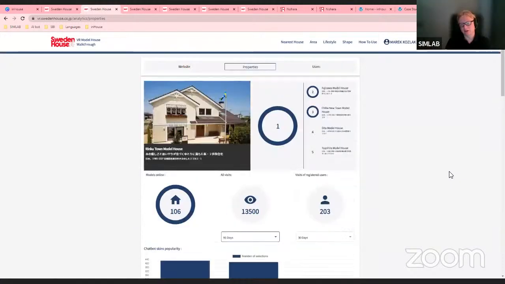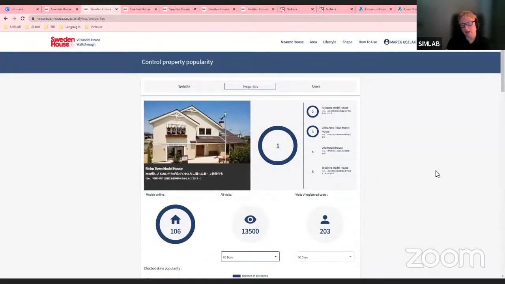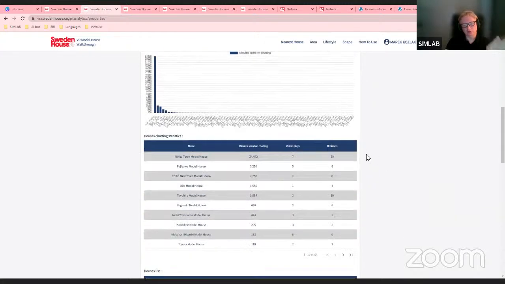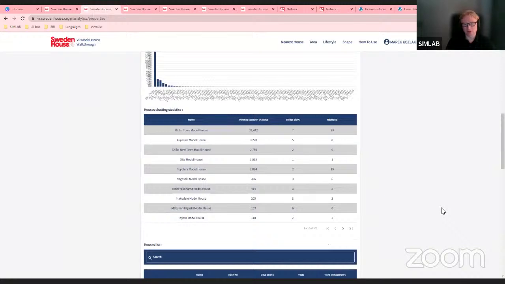But what's really important here, also, is that you can see the connection between them. What customers ask is listed here, between which models they are swapping, because that is what matters most to them: the redirections. Exactly. This is the most important data for the customers because that's how the models come alive and cooperate with each other.